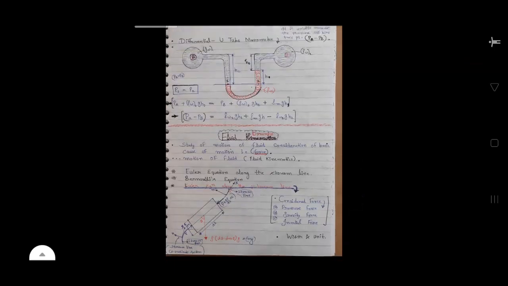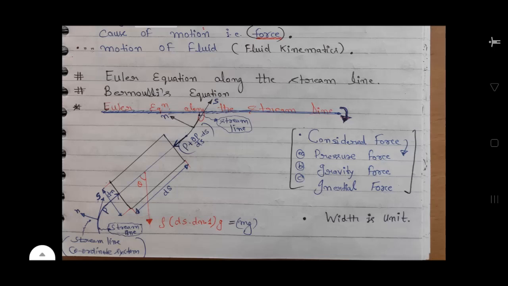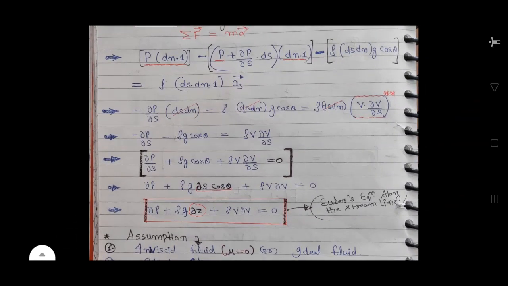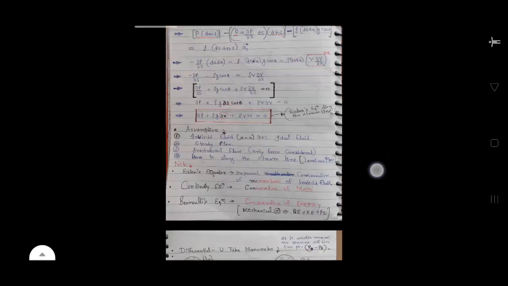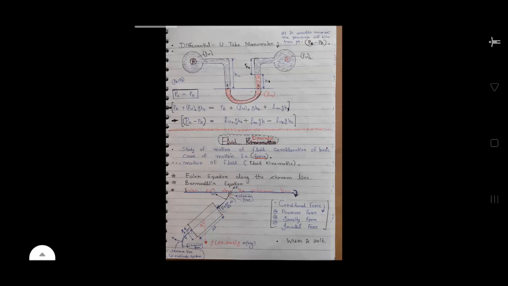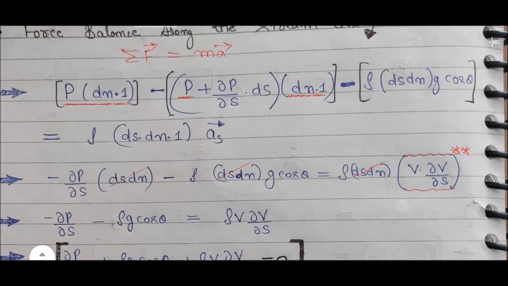because of pressure p, and because of pressure p plus del p upon del s into ds. So pressure into area is force. First force in the forward direction along the streamline: pressure p into area dn into 1, because of unit width. So p into dn into 1, positive sign because it is in the forward direction. Second one, because of p plus del p upon del s into ds, pressure into the same area, dn into 1, but it is in the opposite direction, so it will take a negative sign. So minus p plus del p upon del s into ds into dn into 1.